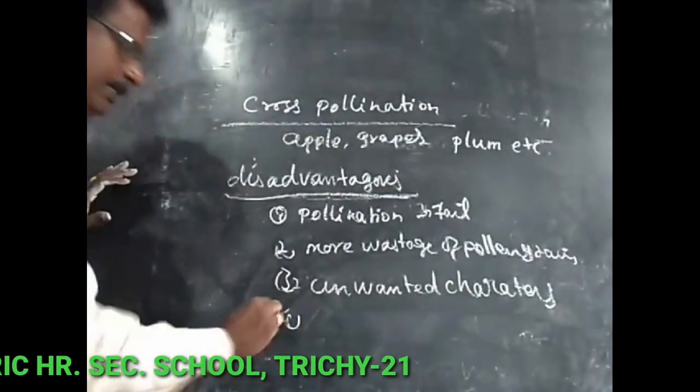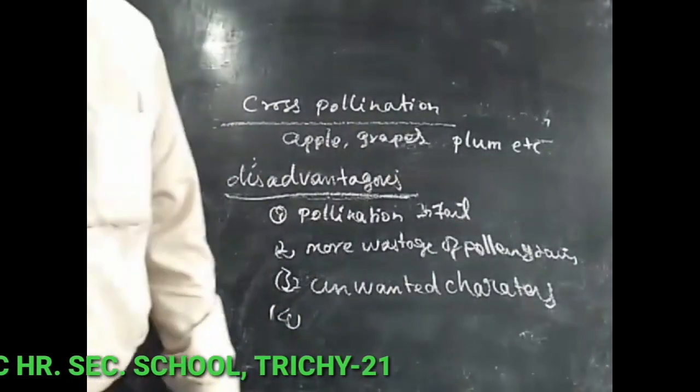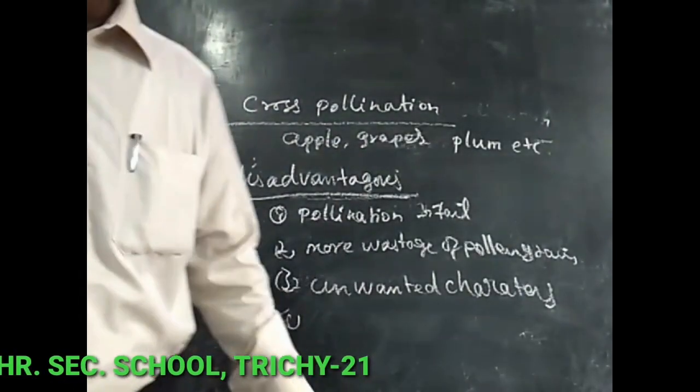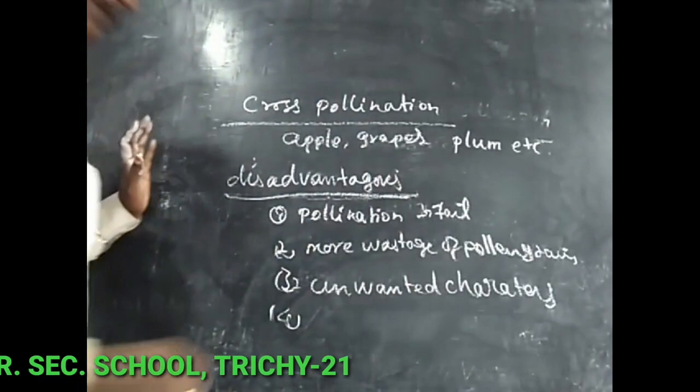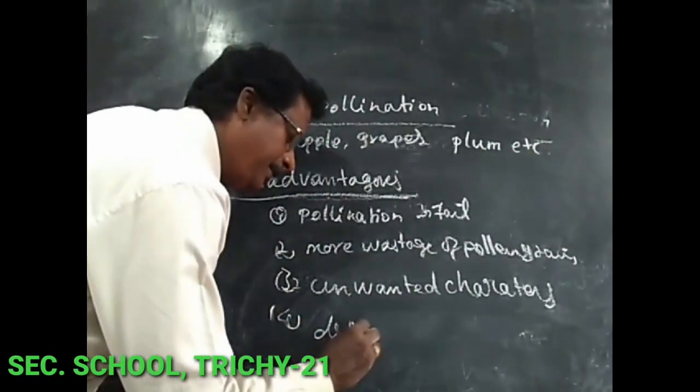The fourth one is that the flowers depend upon external agents.